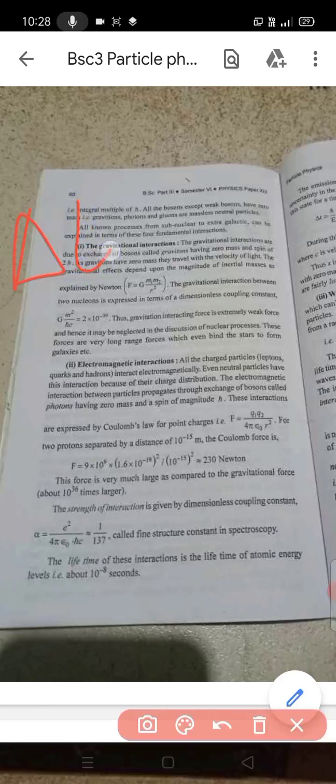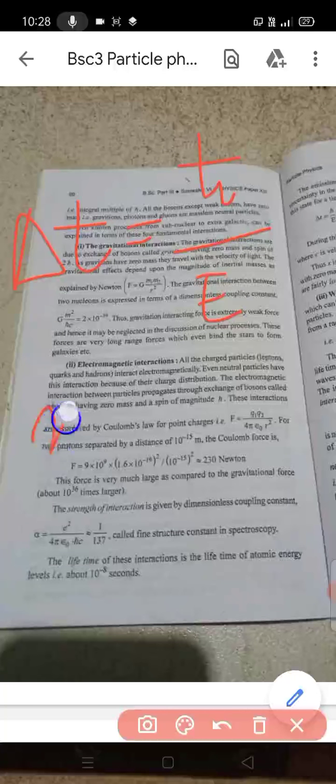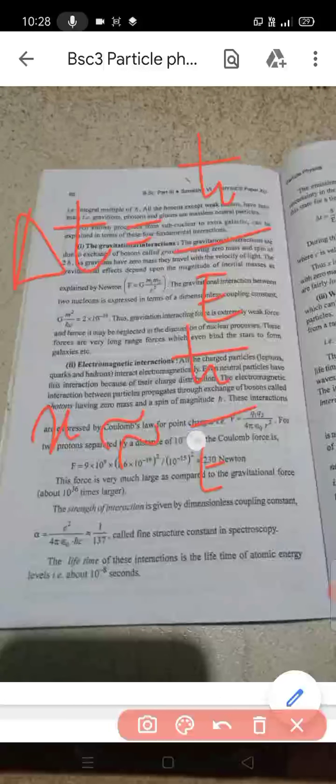What is the uncertainty principle? del t is equal to h cross upon E. During this time interval, the photons move through a distance about x is equal to h cross upon E into c, where c is the velocity of light.